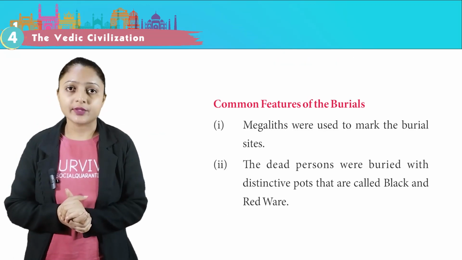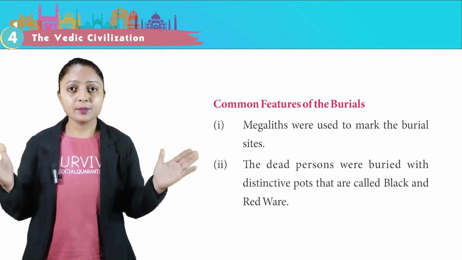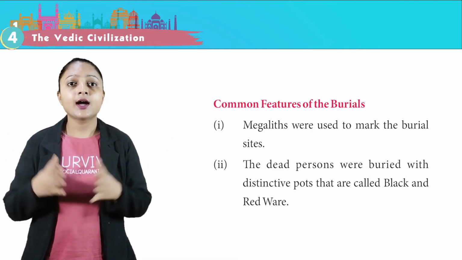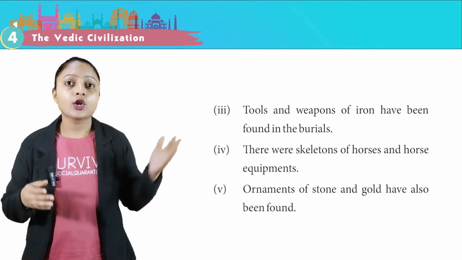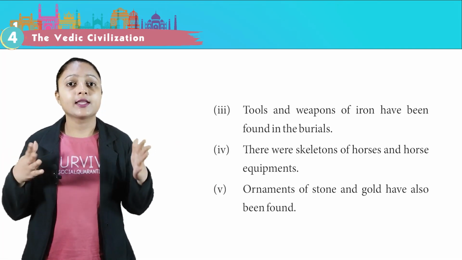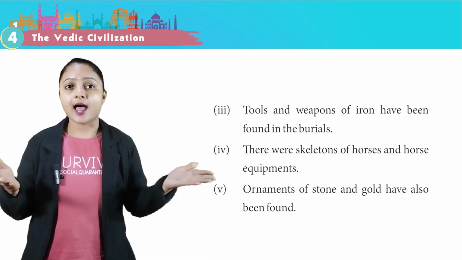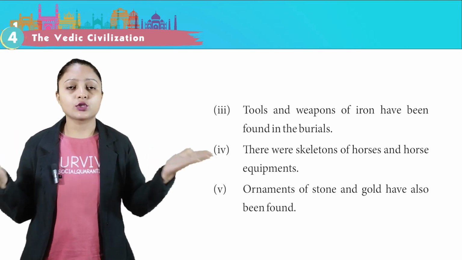Common features of the burials. Megaliths were used to mark the burial sites. The dead persons were buried with distinctive pots that are called black and red ware. Tools and weapons of iron have been found in the burial. There were skeletons of horses and horse equipment. Ornaments of stone and gold have also been found.